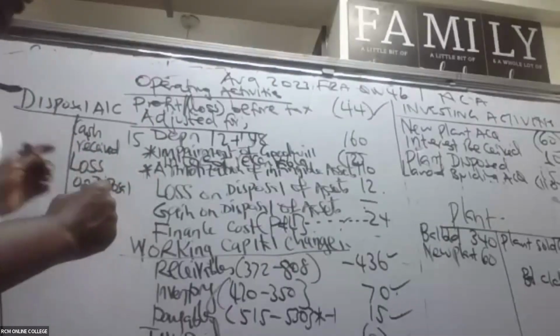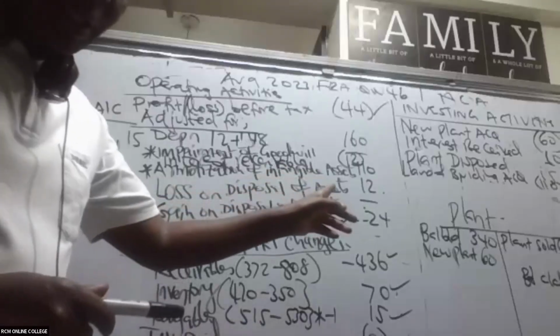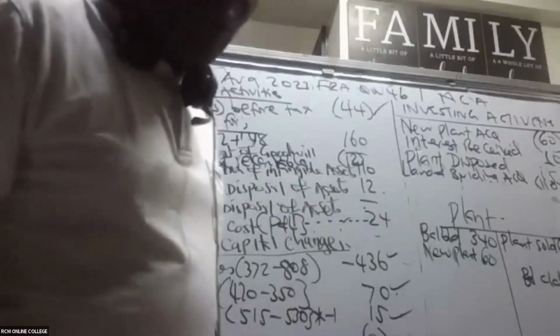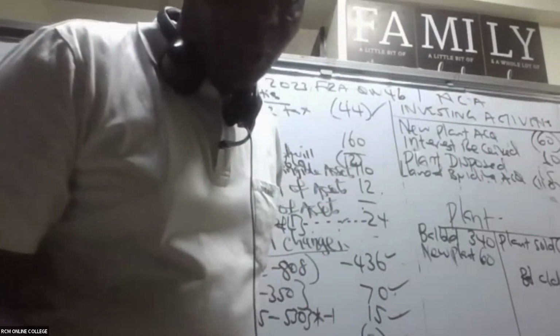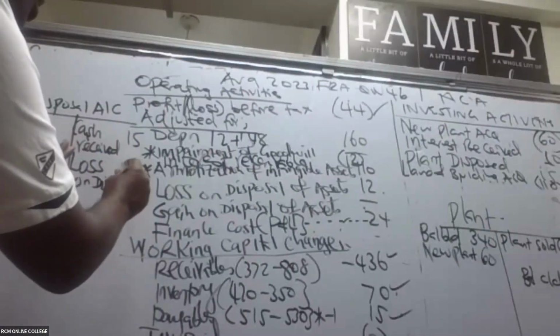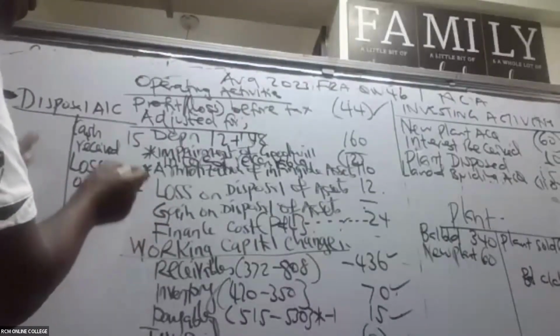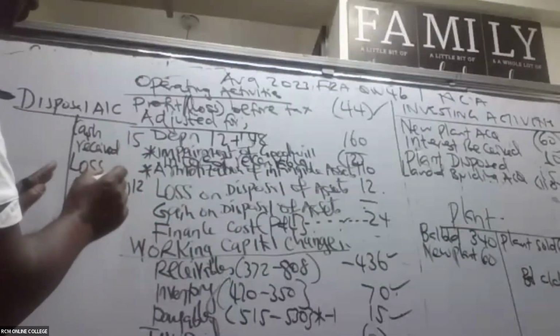Is there somebody who is able to remind us what the loss on disposal of the asset was? Somebody just remind me, what was the loss amount? 12. So you see, under the disposals account we only have 3 items.